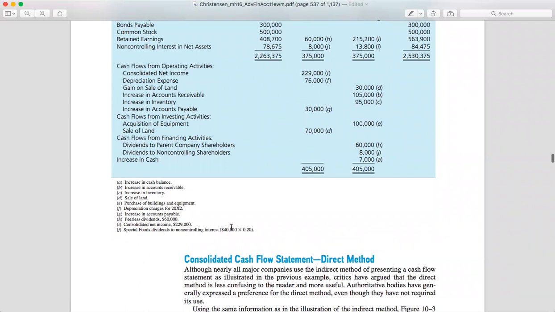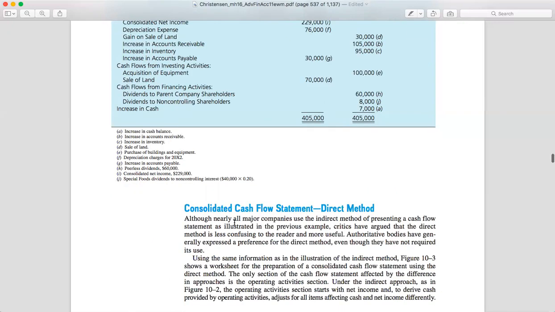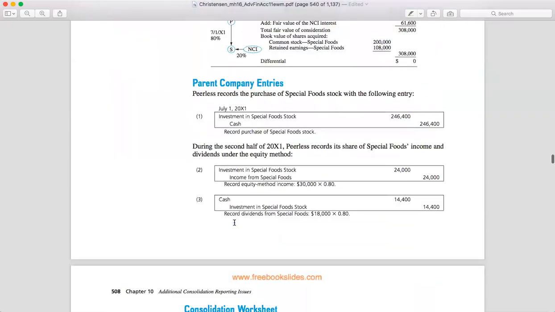So there is a special dividend to non-controlling interest, around 40,000 times 0.20. And also this is the consolidated income. Right.